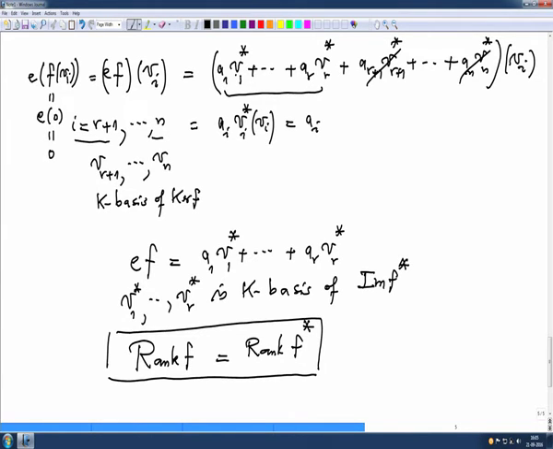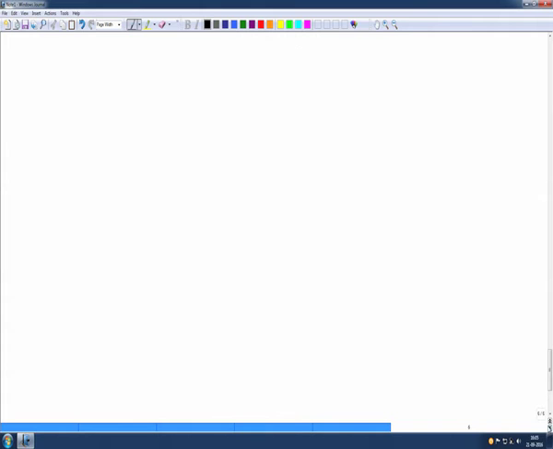So, now I will start a new topic which is called quotient spaces. Before I start formally, I want to give a little bit of motivation and some comments. So, quotient spaces are in general a very important concept. This comes in every subject.